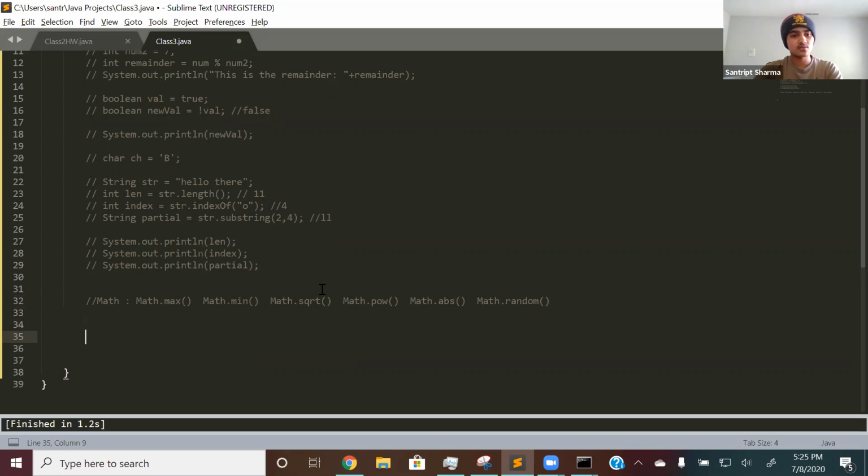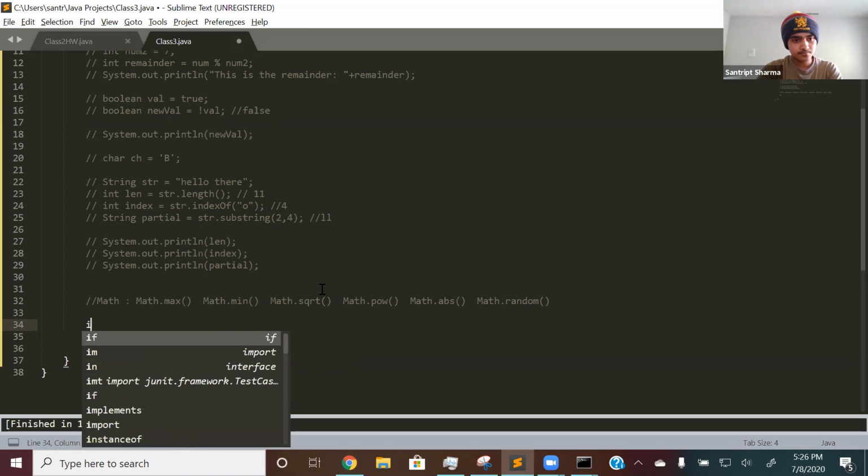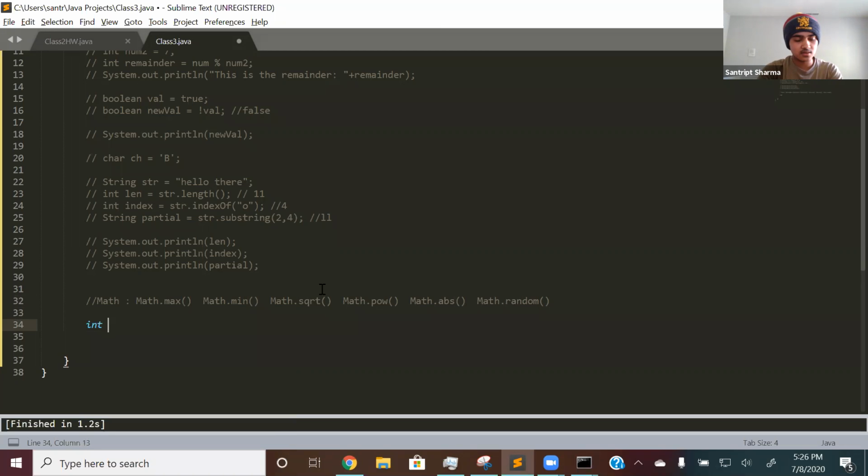So let's start off with math.max. Let's create a new variable: int max is equal to math.max(10, 8). So math.max takes two parameters first of all.